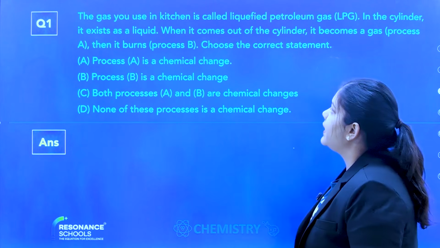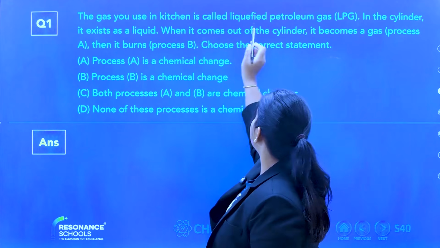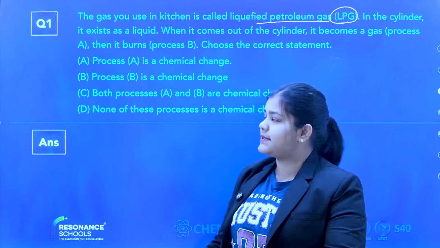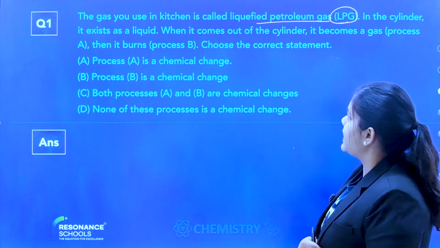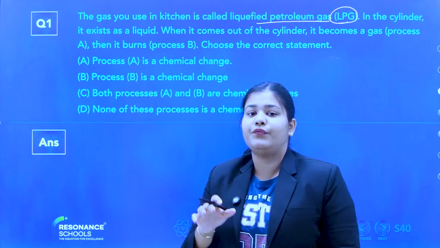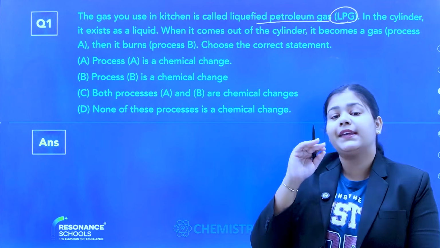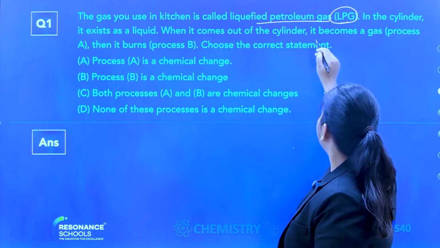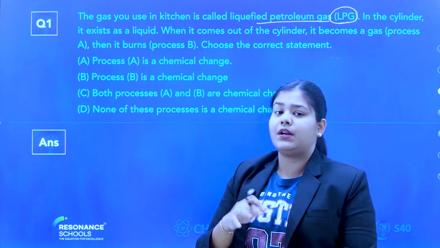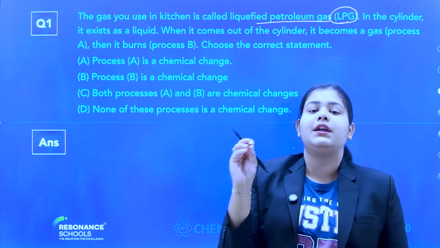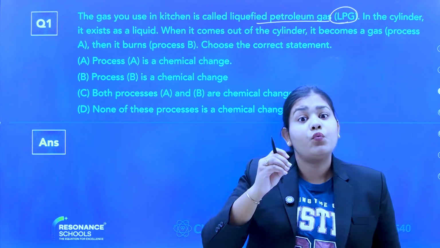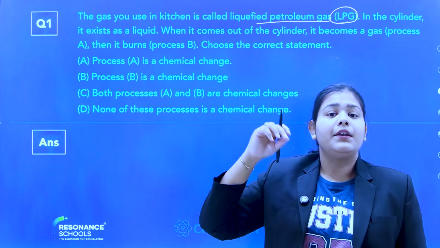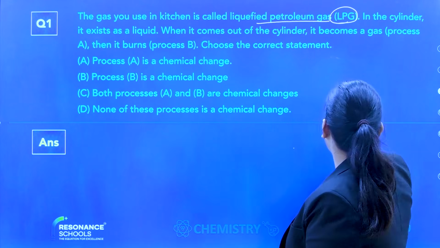Right, so let's start. The gas you use in the kitchen is called liquefied petroleum gas, that is LPG. We all know that cooking gas is LPG. In the cylinder it exists as a liquid, so the gas has been converted into liquid. When it comes out of the cylinder through your Bunsen burner, it becomes gas again.